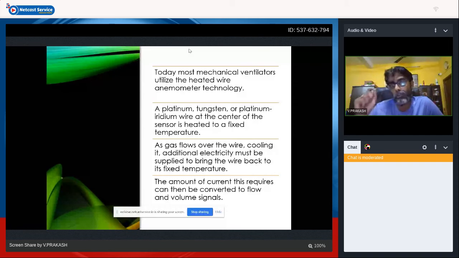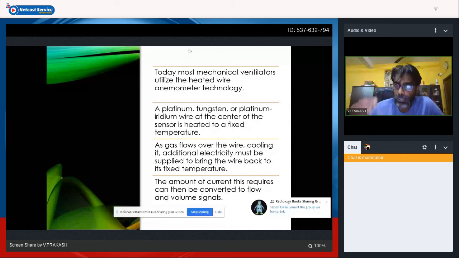Either it's a tungsten or a platinum iridium wire. The center of the sensor is heated to a fixed temperature. As the gas flows over the wire, there is a cooling of the wire. So additional electricity must be supplied to bring the wire back to this fixed temperature.